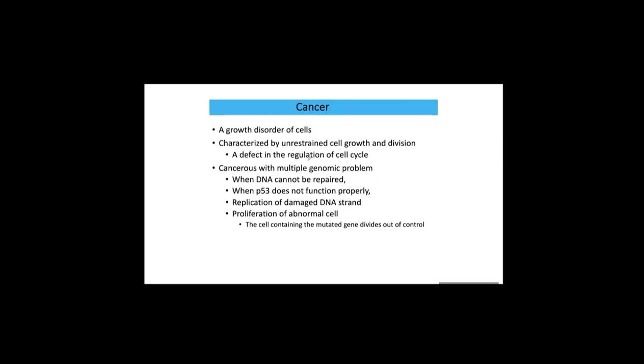Now, cancer is a growth disorder of a cell in which the cell cycle control is disrupted. There is unrestrained cell growth and division, and a defect in the regulation of the cell cycle. Cancerous cells have multiple genomic problems: DNA cannot be repaired, p53 is mutated and does not function properly, replication of damaged DNA strands occurs, and abnormal cells can proliferate.